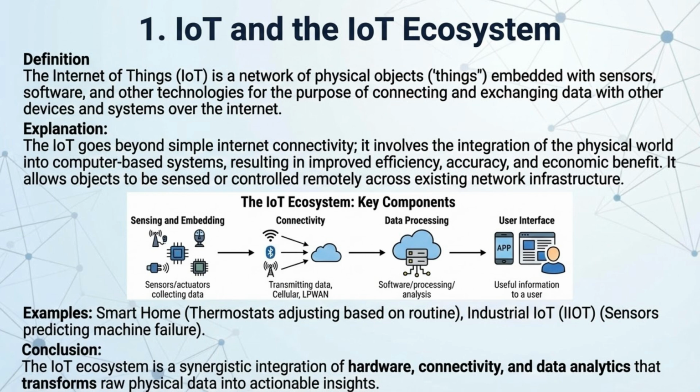IoT is a network of physical objects embedded with sensors and software for connecting and exchanging data over the internet. The ecosystem transforms raw data into actionable insights through sensing, connectivity, data processing, and a user interface.